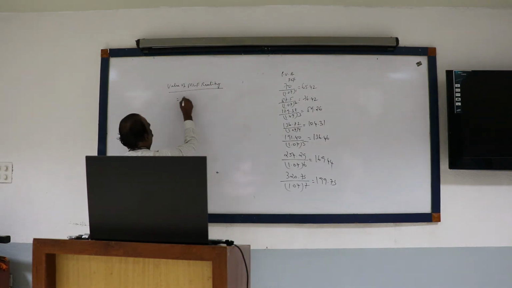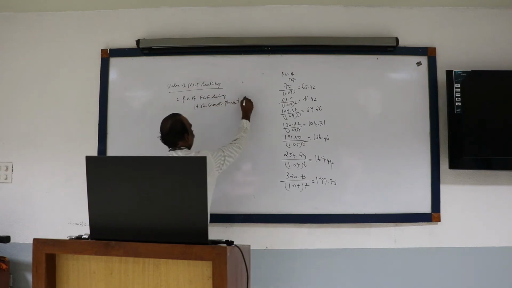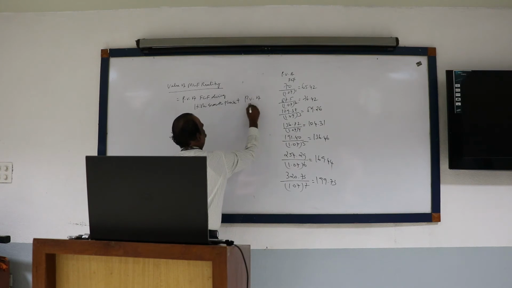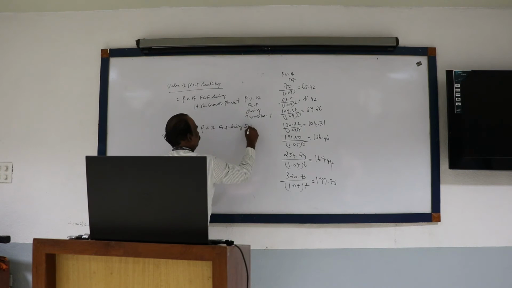is equal to present value of FCF during high growth phase plus present value of FCF during transition plus present value of FCF during stable growth.